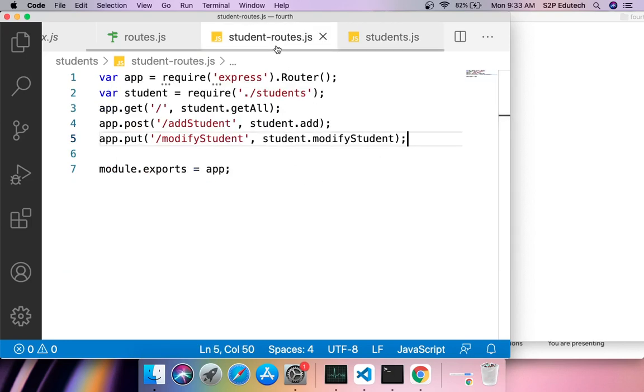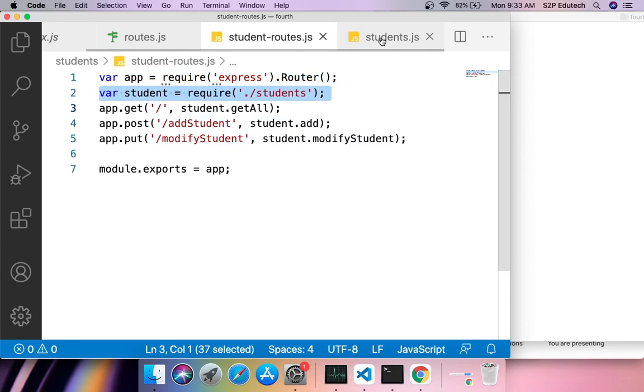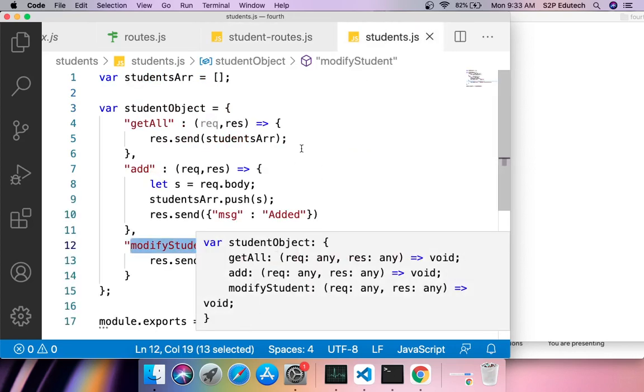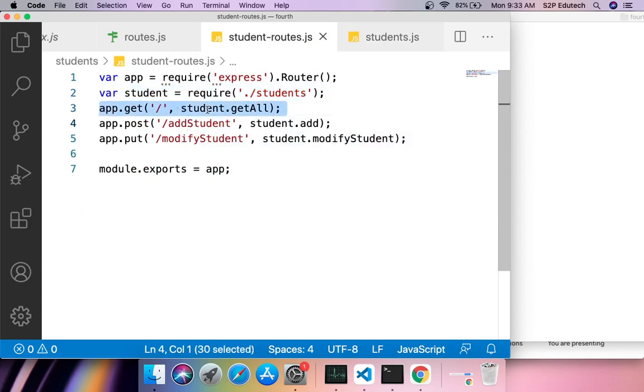Then in my student routes.js, first I took reference of the router function of Express. Then I took reference of this student object which we have exported from here, and I am importing it here. Then what is the next thing which I have done? Next thing is I wrote three request handlers: app.get, app.post, and app.put. And in these, what did I do? Against get, I am saying get all. Against post, I am saying add student. And against put, I am saying modify student. That's what I am doing here.